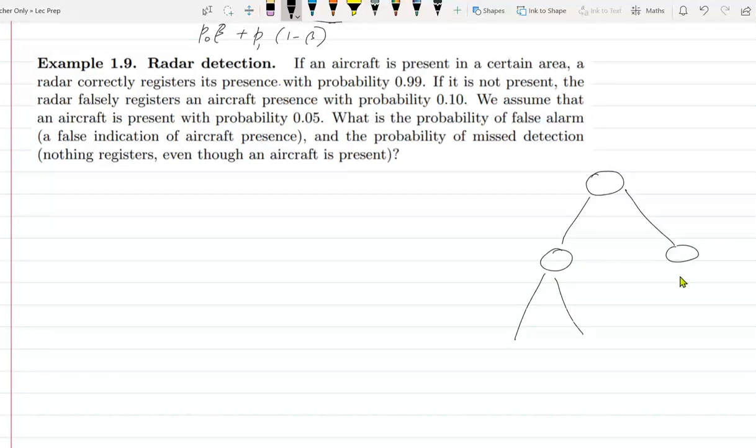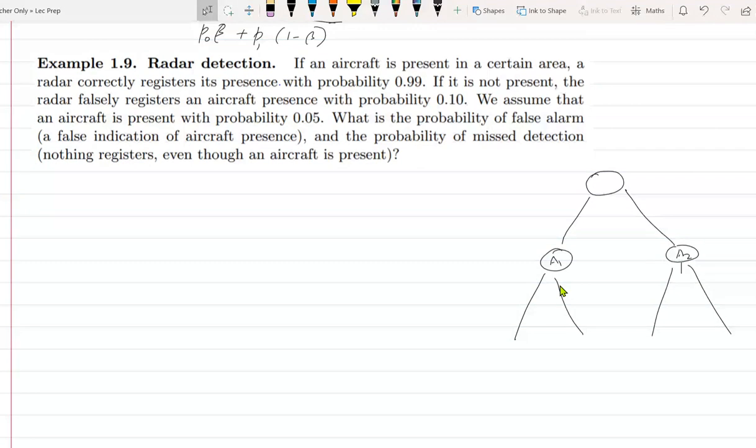It looks like it's a 2-level tree. What is this event? Aircraft is present.